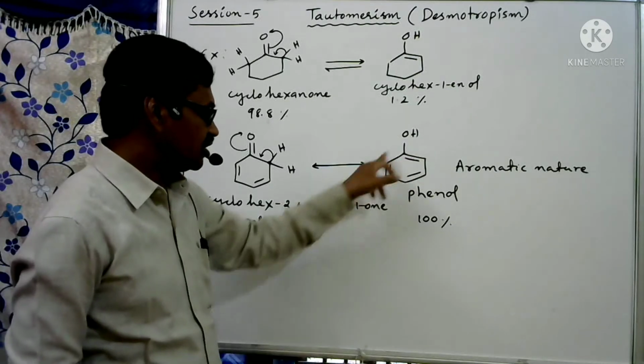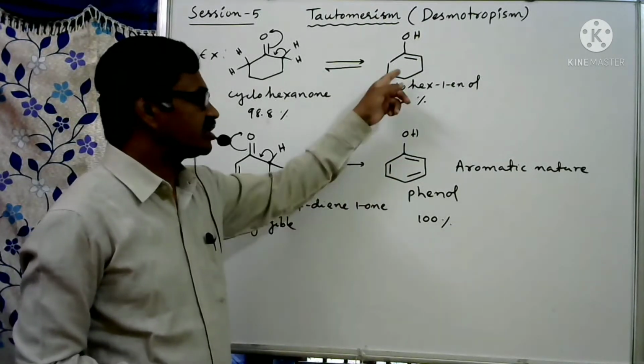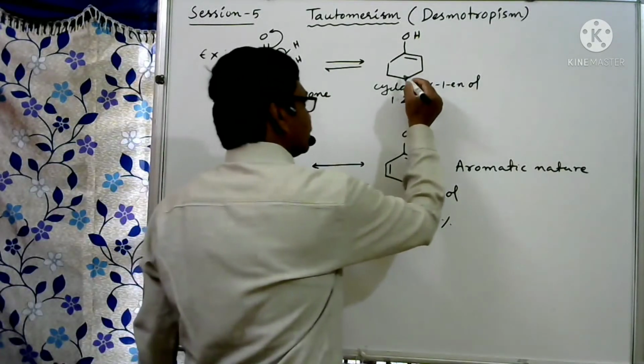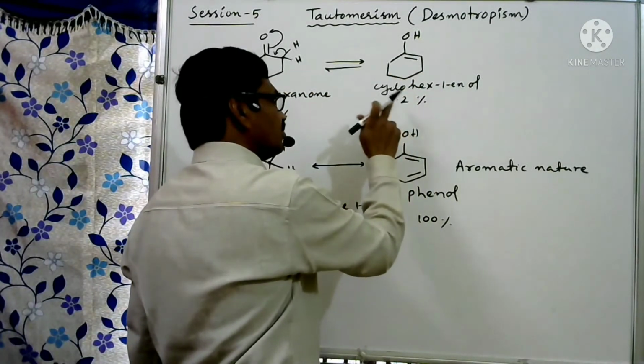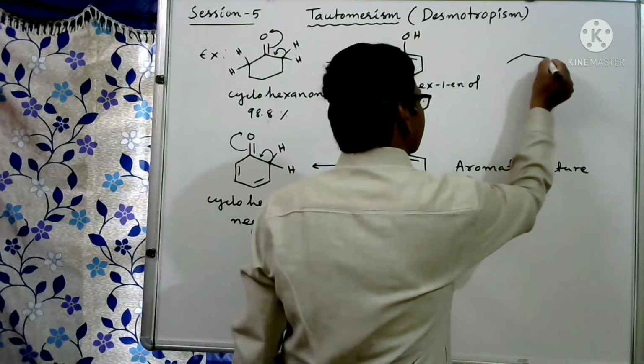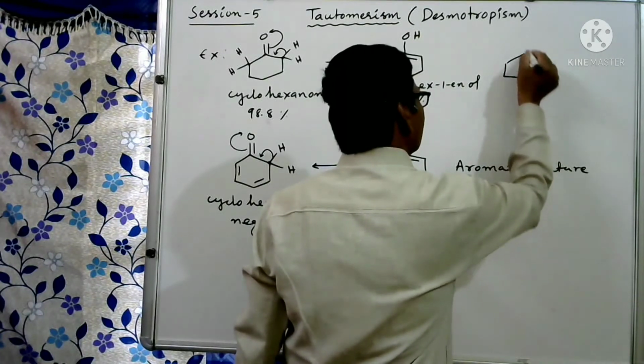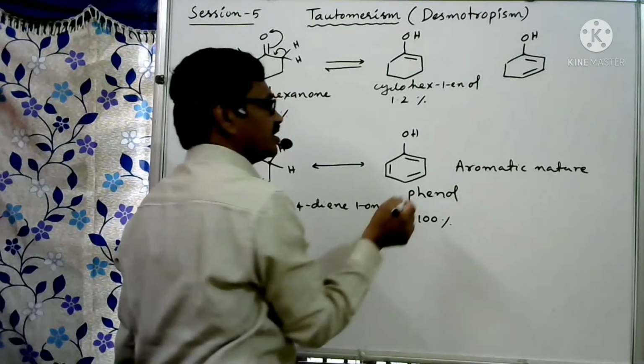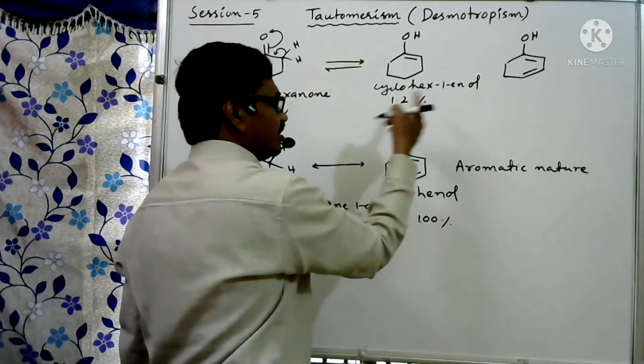Because of total aromaticity, it is not aromatic but has one double bond. If we expect one more double bond here, then that is more stable than this one. Like this compound, here already one double bond is there, here the OH group, and if we get one more double bond here in an alternate position to this.